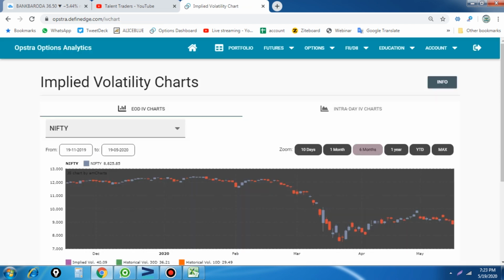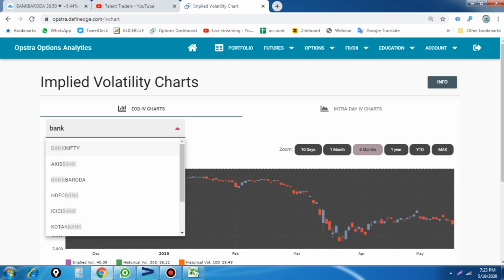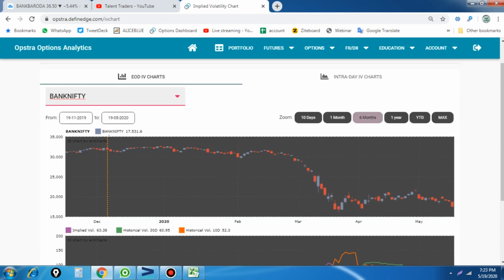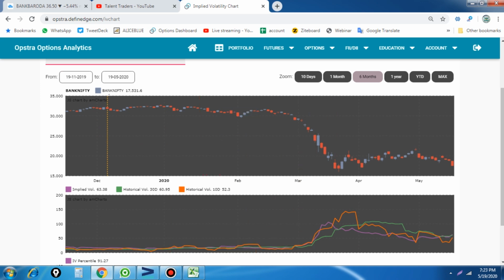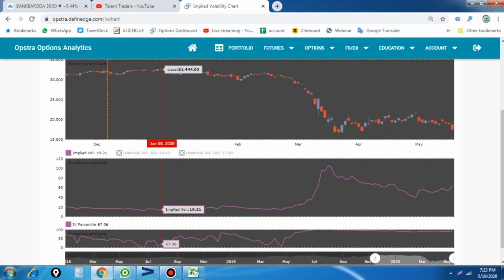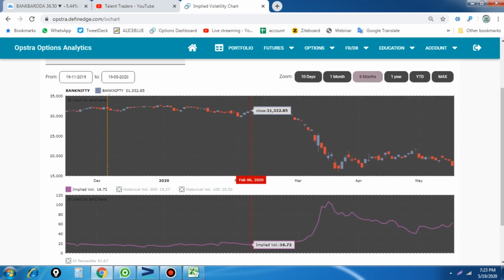The IV chart shows both historical and implied volatility. So this is the 6-month chart of Bank Nifty from December up to May. Here you see the purple color is the implied volatility. So what is this implied volatility telling us?